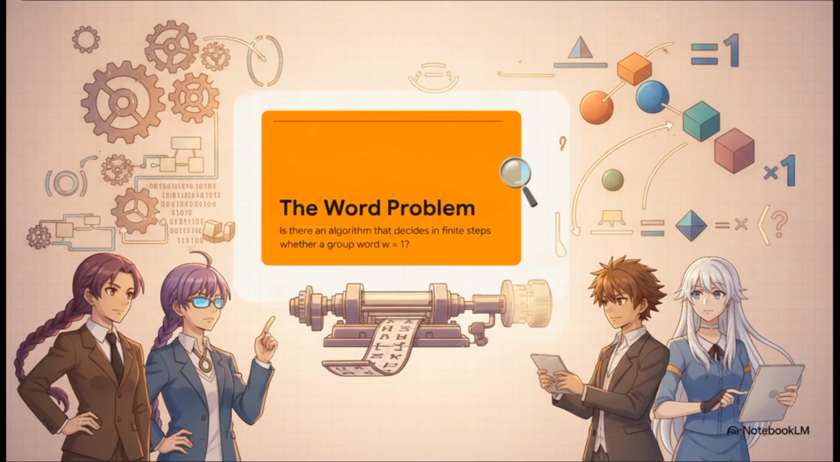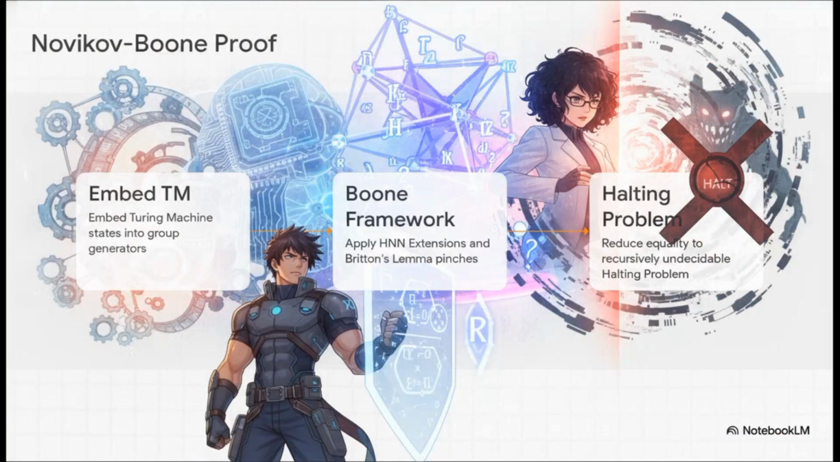This core question set the stage for one of the most stunning mathematical reveals ever, the Novikov-Boone theorem. So let's deconstruct the logical mechanics of the Novikov-Boone proof because it is wild. Step 1, they literally embedded Turing machine states and transition rules directly into group generators as commutation relations. Step 2, they applied Boone's framework using what are known as HNN extensions. By using stable letters, they forced algebraic reductions, called Britton's lemma pinches, to occur if and only if the simulated Turing machine took a valid step. Step 3. They engineered a highly specific word that equals the identity if and only if the Turing machine halts.